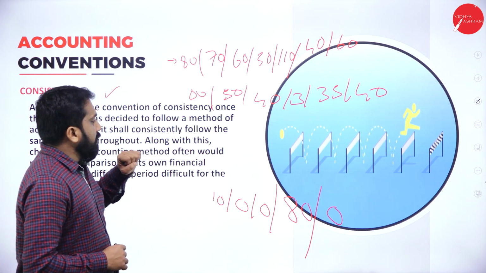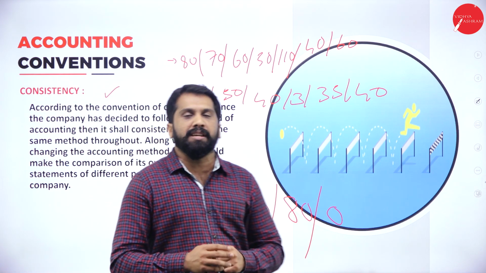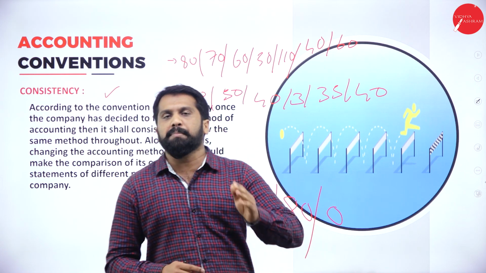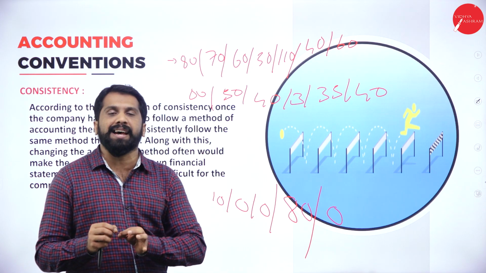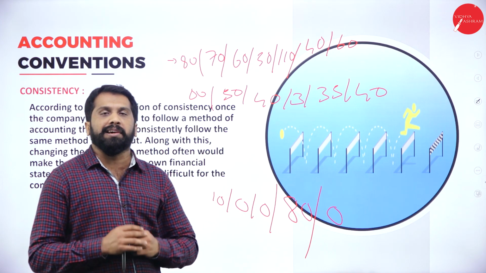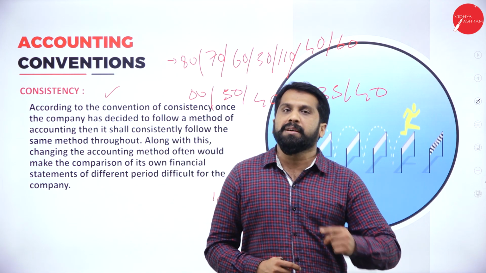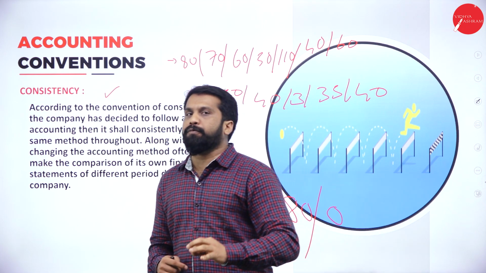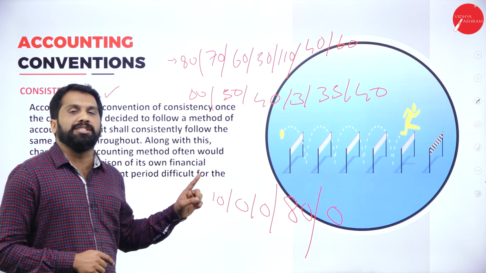Now, there are many methods to calculate depreciation. It may be the straight line method, it may be the WDV, written down value method. There are many methods. For example, I am following the straight line method. In 2020, I followed the straight line method. 2021, the same method. 22, same. 23, same. 24, same. Every year, I am following the same method. This we call consistency.